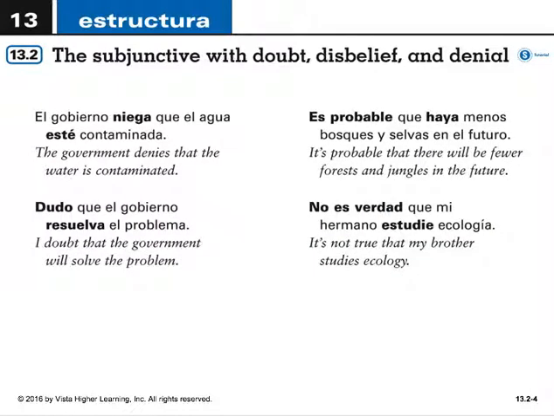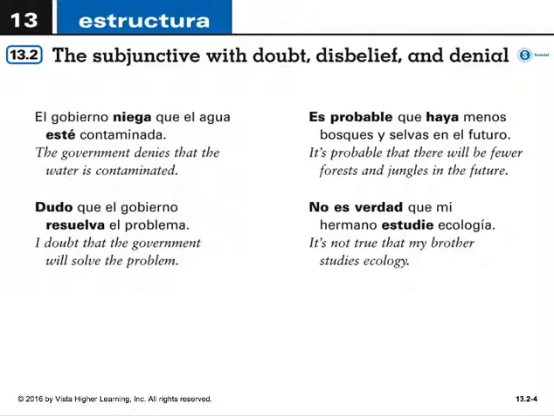Here are a few example sentences with these verbs. El gobierno niega que el agua esté contaminada. The government denies that the water is contaminated. Es probable que haya menos bosques y selvas en el futuro. It's probable that there will be fewer forests and jungles in the future. Dudo que el gobierno resuelva el problema. I doubt that the government will solve the problem. No es verdad que mi hermano estudie ecología. It's not true that my brother studies ecology.